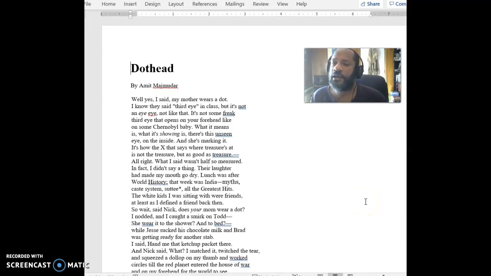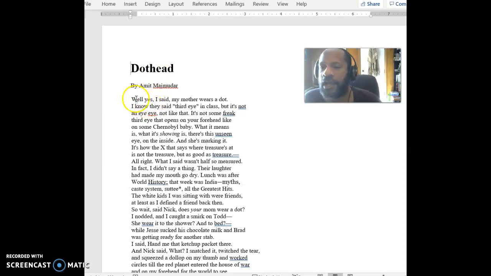It's called Dothead. Dothead is a racial slur. It is definitely not a polite way of referring to somebody who's Hindu. What happens is you have people who are Hindu and they might be wearing a bindi, the women might be wearing a bindi on their forehead, a dot on their forehead, and so Dothead is a slur to refer to people like that. So it's definitely not a polite or appropriate way to refer to somebody. And so it's interesting that the poet, who is Indian himself, is going to call his poem Dothead.